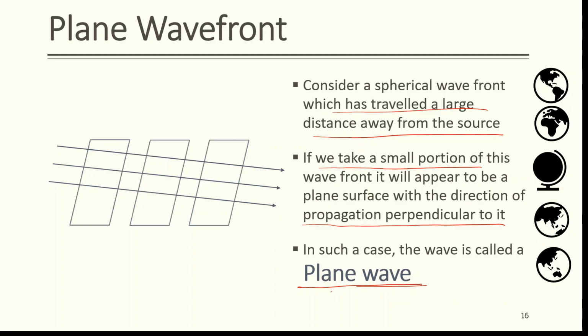Here, the arrows, that is rays, after traversing a large distance have become parallel, and correspond to a parallel beam of light. They show the direction of propagation of the wave. As sun is at a very large distance from the earth, light reaches earth in the form of plane wavefront. The surface of the earth around us appears to be flat to us.